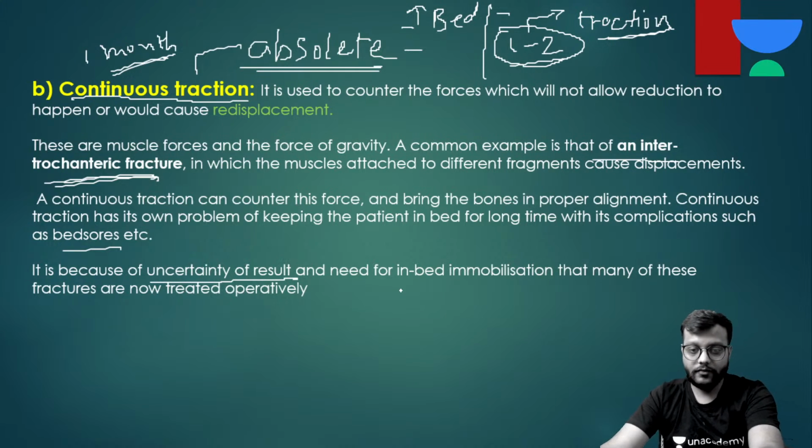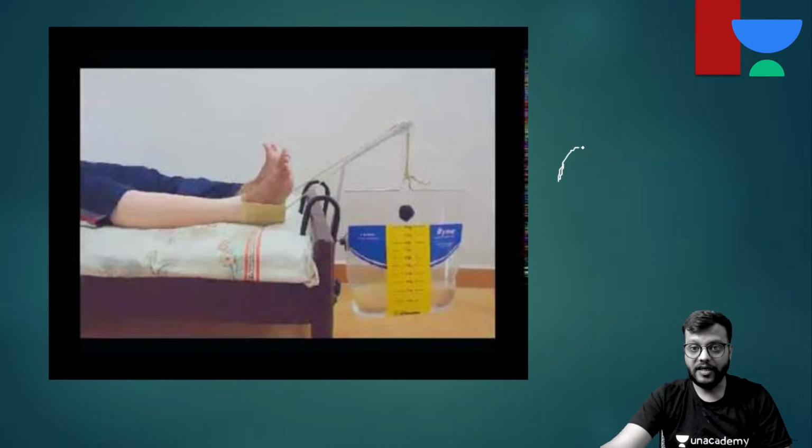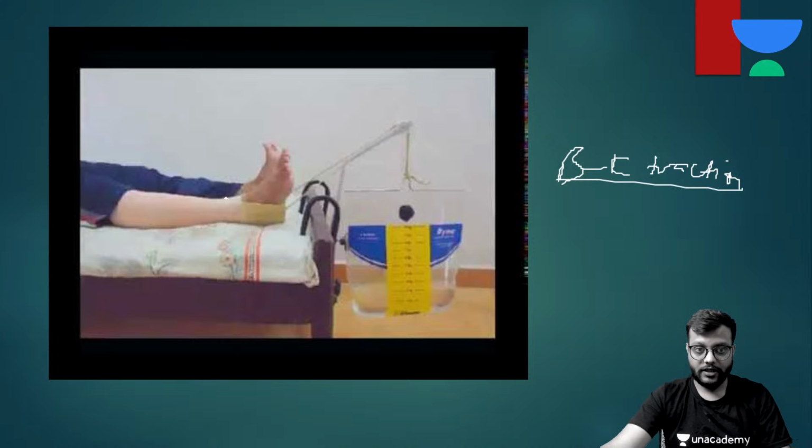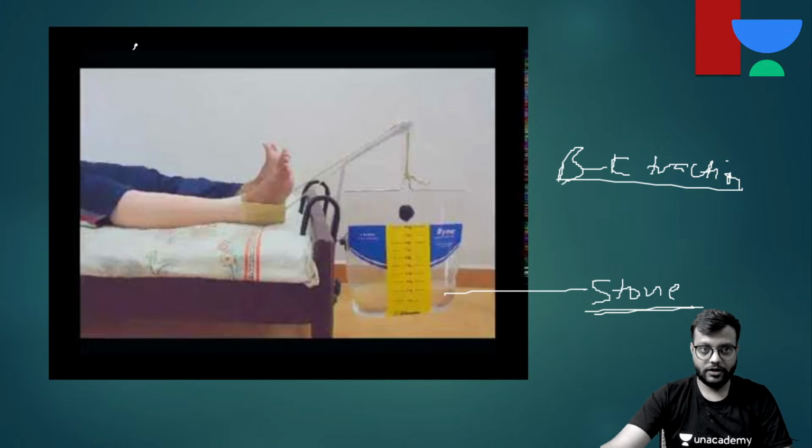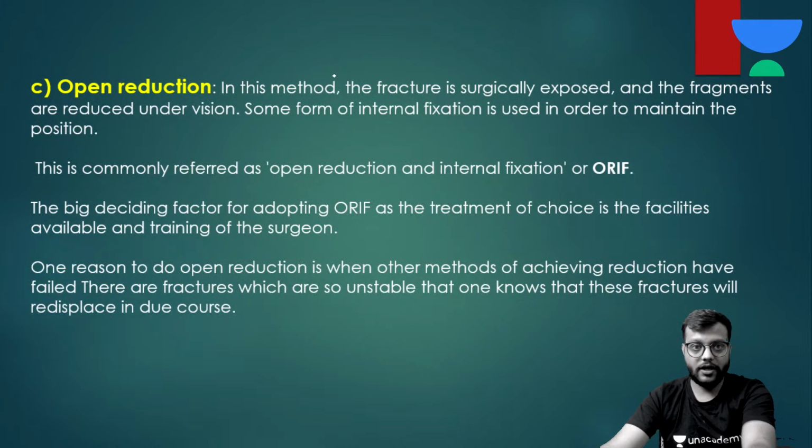Okay, so see, this is a BK traction. Here you have attached the traction, you have tied it, and you have tied a big stone, or here it is water, but you can tie a stone also here with the help of the pulley and a thread. So there is continuous traction in this direction.